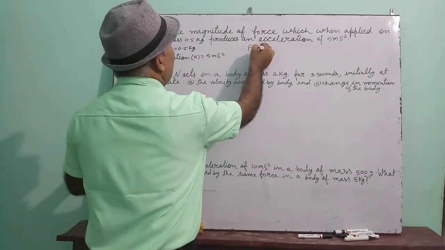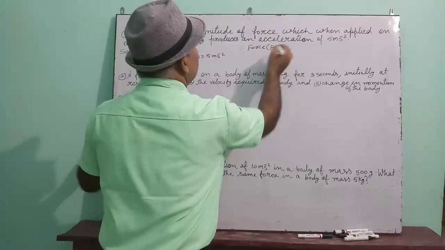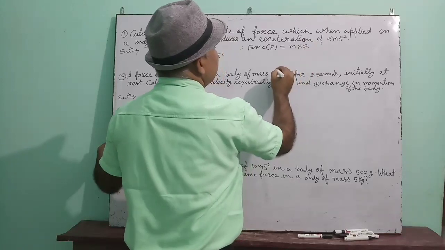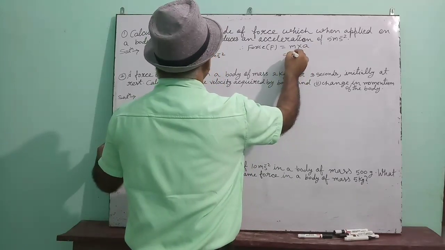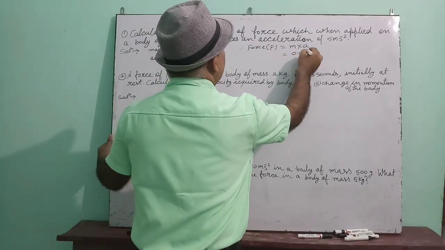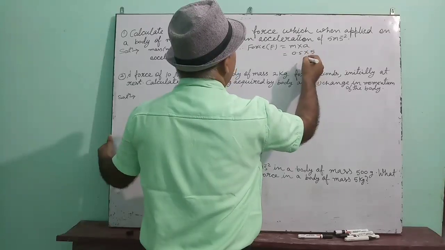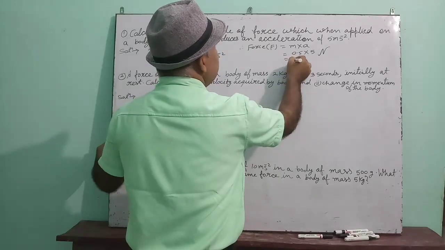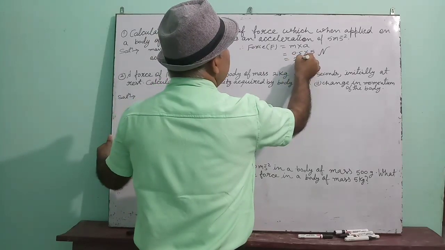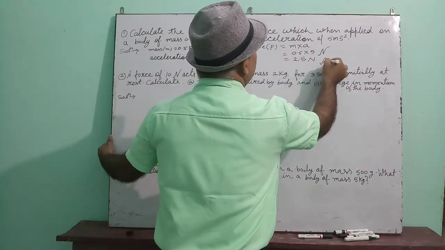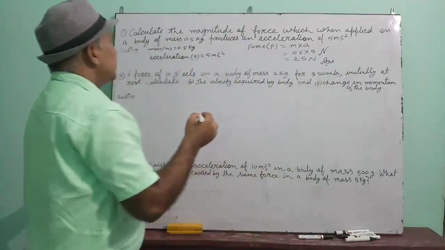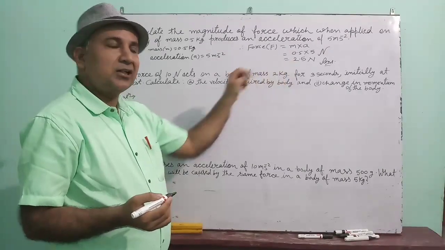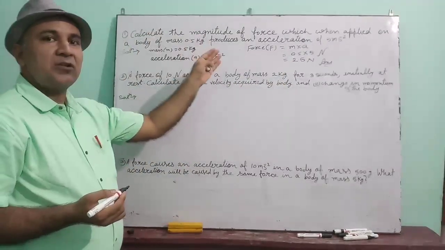Therefore, force denoted by F, we know that force is equal to mass into acceleration. That means 0.5 multiplied by 5, and unit of force is Newton. So 5 into 0.5 is 2.5 Newton. The magnitude of force will be 2.5 Newton. Understood? This is directly based on the formula.